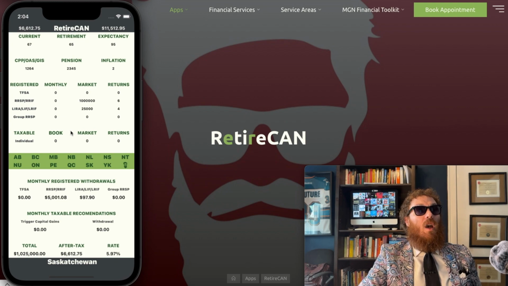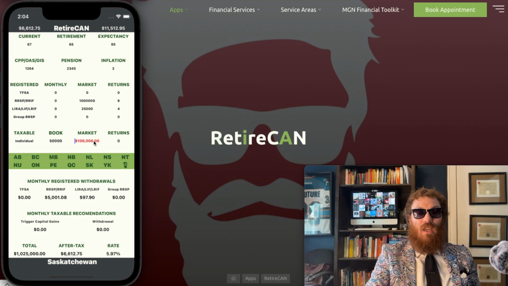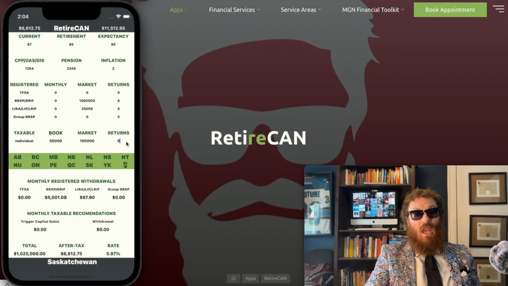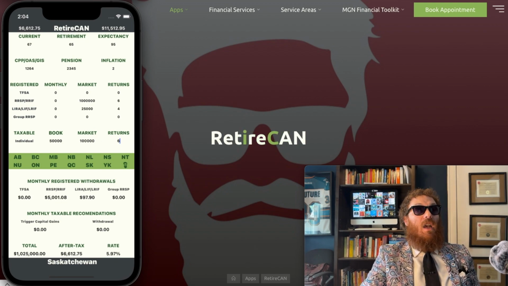And basically, when it comes down to the non-registered accounts, this is kind of the trickiest. You're going to find your book value. So let's say there's $50,000 in there, and your account's actually worth $100,000, and this account's been growing at 6%. Now at this point, you're just going to, again, click the number. Now you're triggering capital gains and withdrawals. You could just multiply this by 12 and do an annual withdrawal.